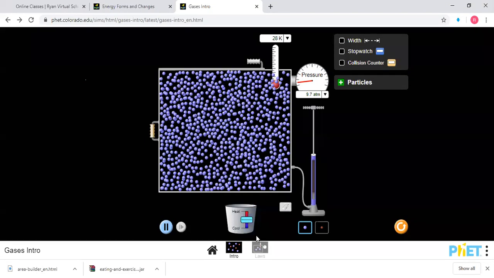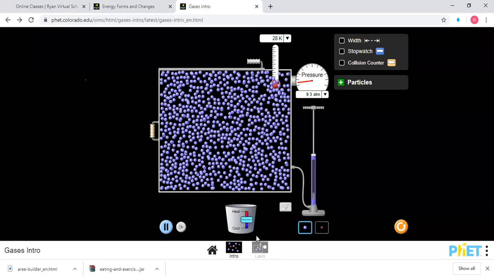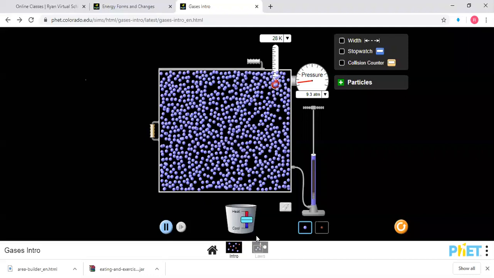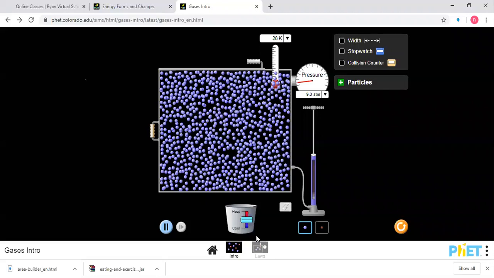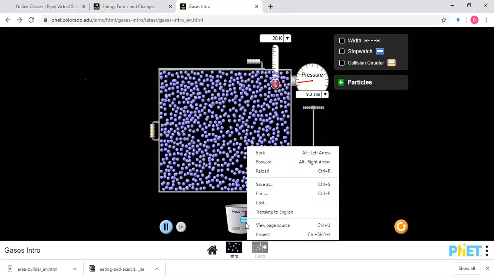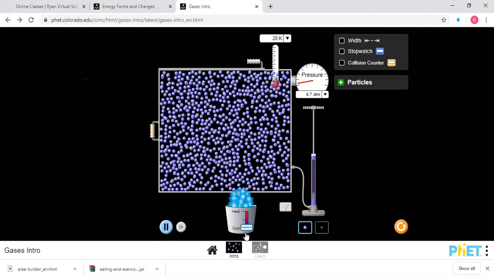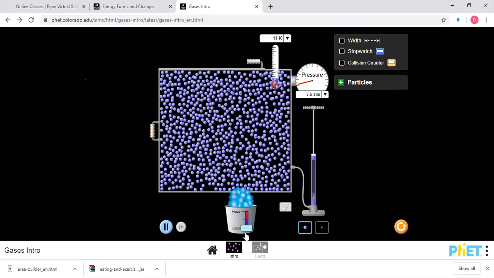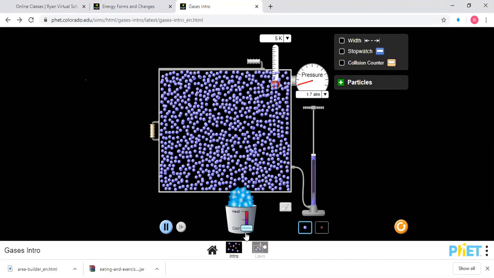And what will happen if I keep it like that? It will turn to solid. A similar principle is used in refrigerators. When you keep water inside the refrigerator, the gas molecules are loosely packed, so they run everywhere. But when it turns to liquid, it's a little more settled. But when you keep it in the fridge for a long time, it won't move at all. Then it will turn to solid. So these are the three states: solid, liquid, and gas.